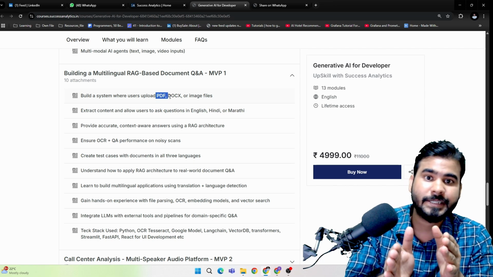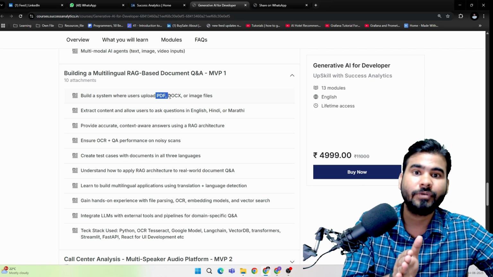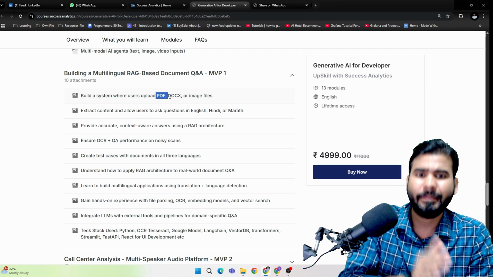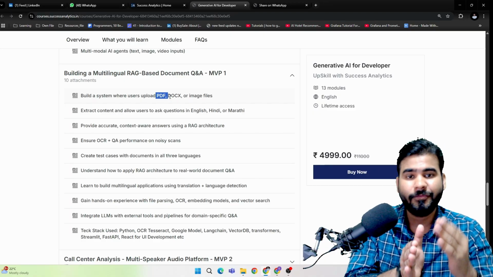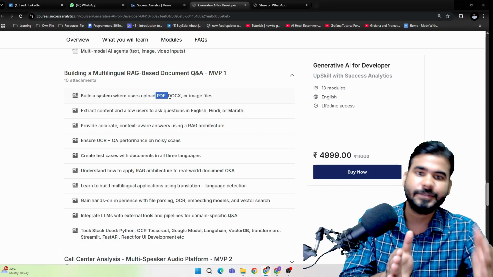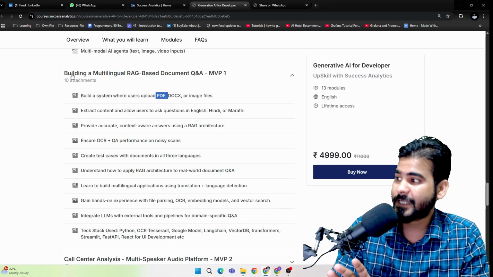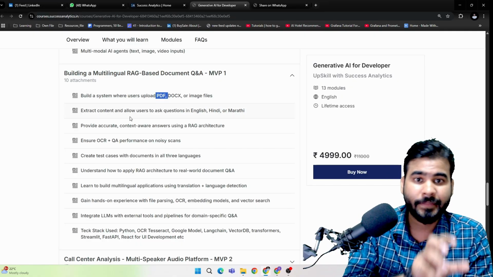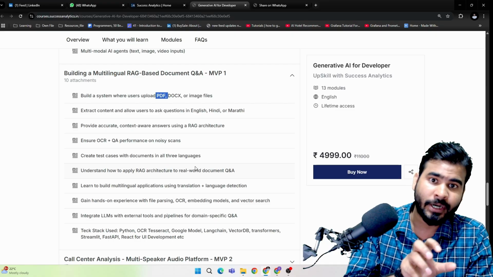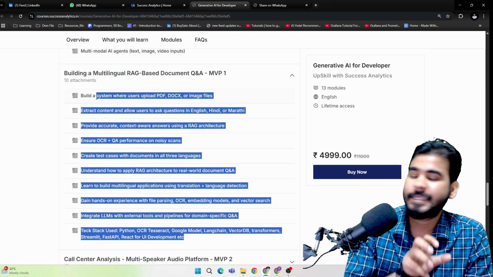If the first technique fails, then which technique do we need to apply? Because in industry it might be possible that if the first technique fails, you need to apply the second. If the second technique fails, you need to apply the third technique, and so on. As I mentioned, this project we have developed for one of our Maharashtra clients, and the same product we are going to cover in this particular course.